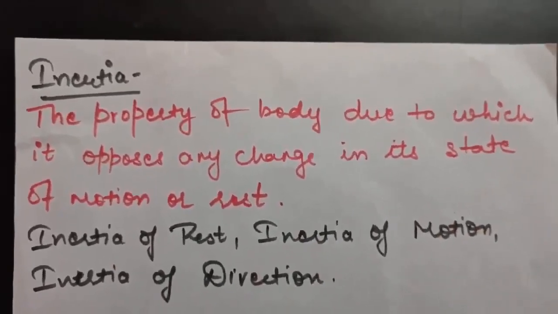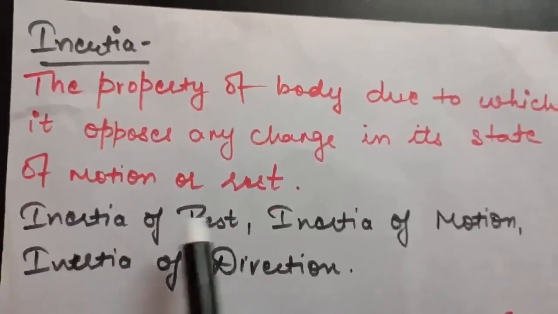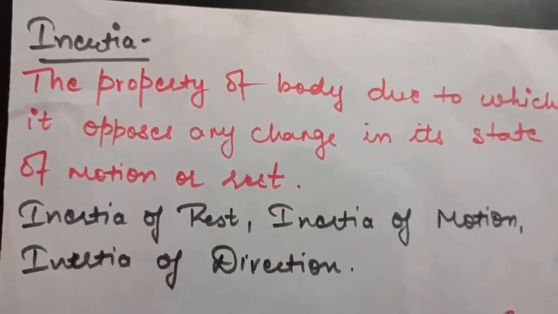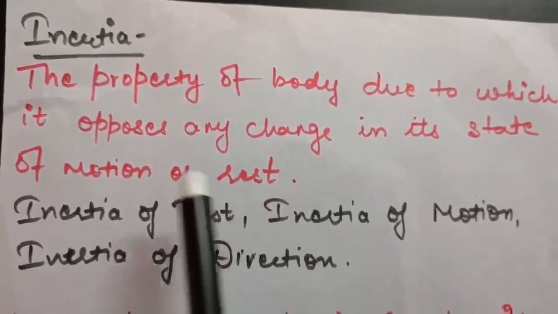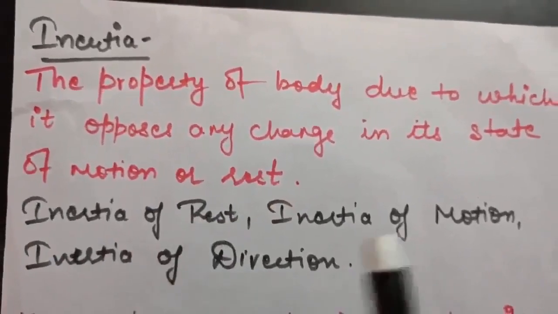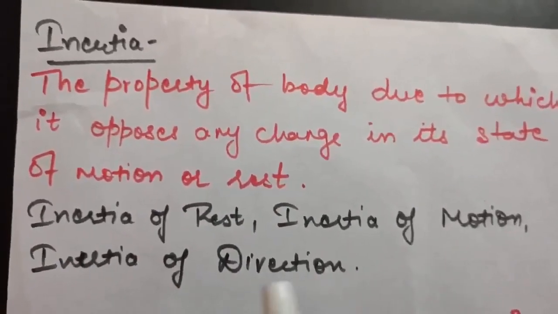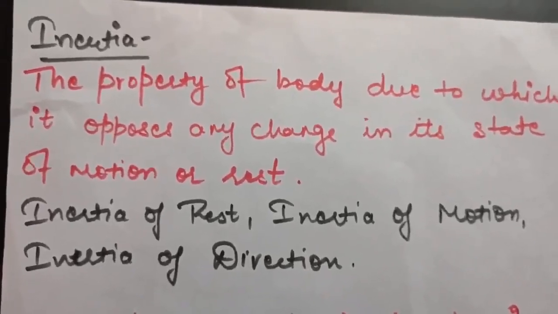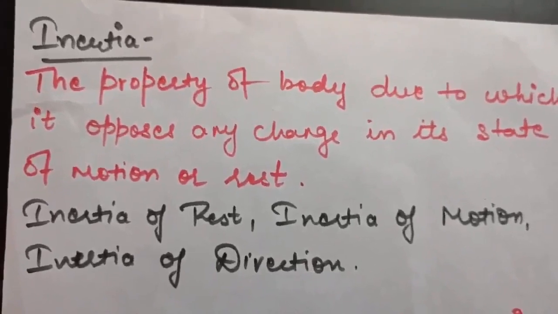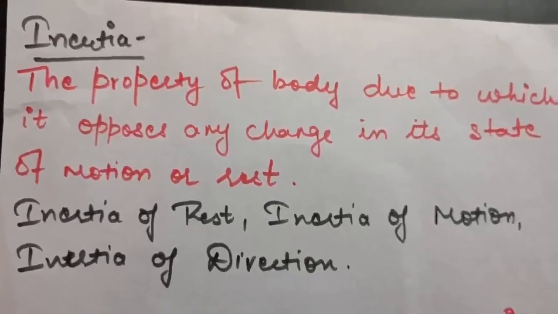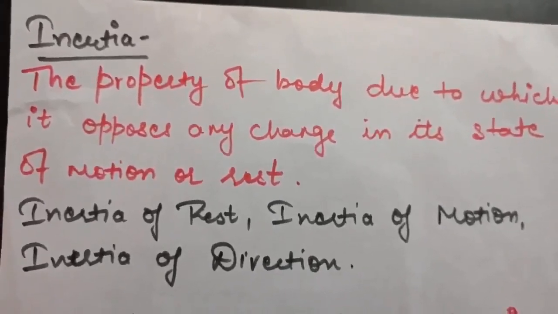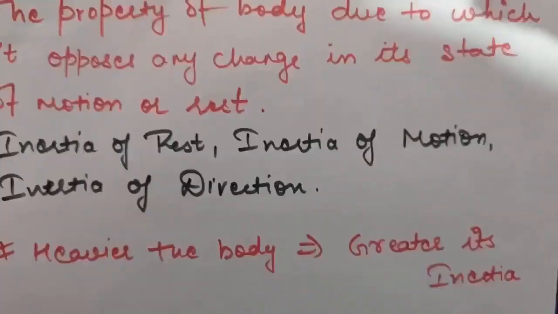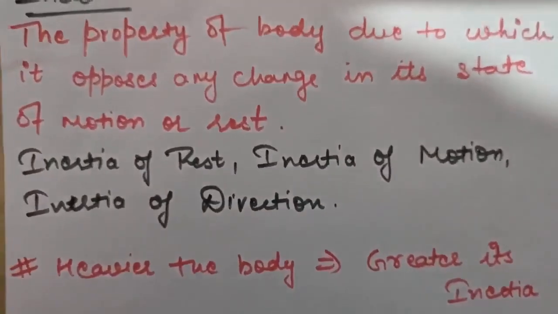You can define inertia of rest as the inability of a body to change by itself its state of rest. Similarly, inertia of motion and inertia of direction. So you can say inertia of a body is nothing but the inability of the body to change by itself its state of motion or rest. Let us take one example of each inertia.